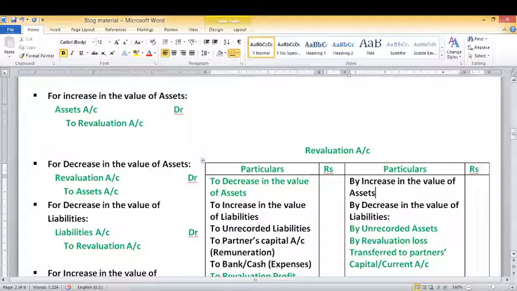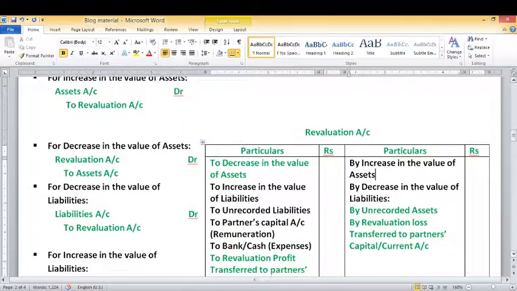Now a decrease in the value of an asset is a case of loss. So if there is a decrease in the value of an asset, it will be taken on the debit side of the revaluation account. You can see it is written on the top, to decrease in the value of assets. What will be the entry for it? Revaluation account will be debited to the asset account. Suppose there is a decrease in the value of furniture by 5,000. We will write: Revaluation account debit to furniture account.